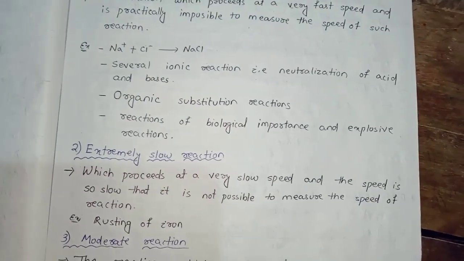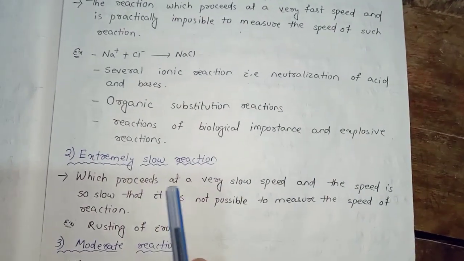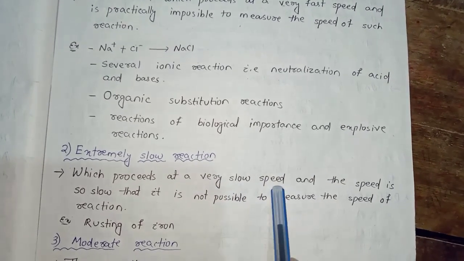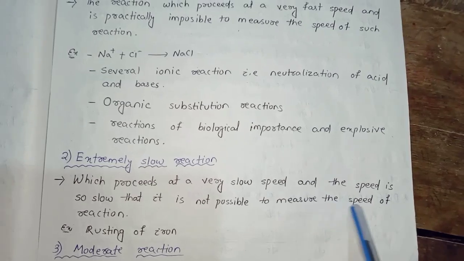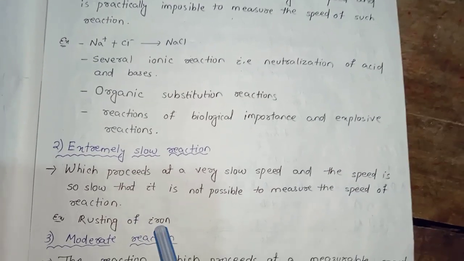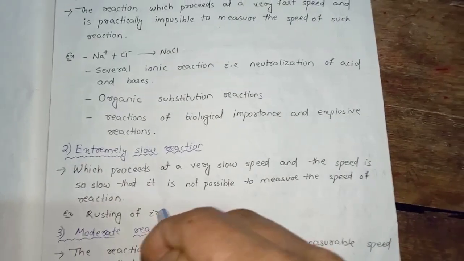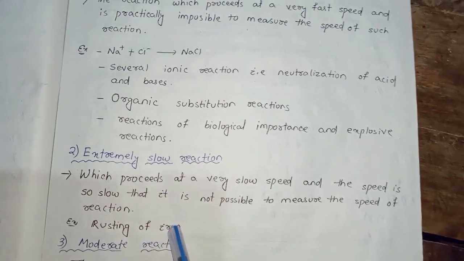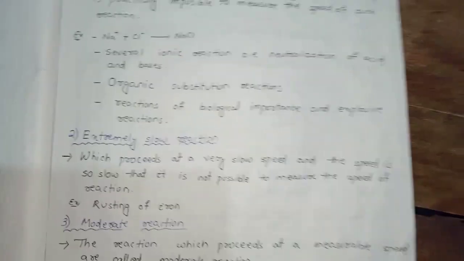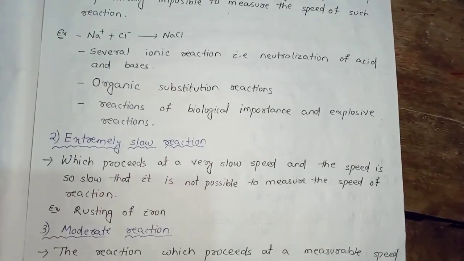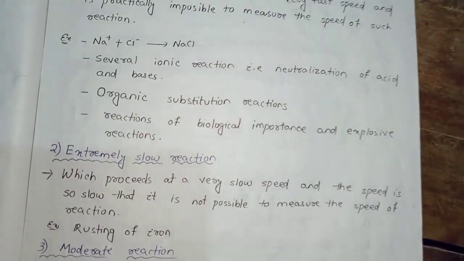Then there comes the extremely slow reaction. From the name you can imagine that it is a reaction which proceeds at a very slow speed, and the speed is so slow that it is not possible to measure the speed of the reaction, for example rusting of iron. The rusting of iron takes a lot of time for completion of the process, so we cannot measure the rate of the reaction in slow reactions.